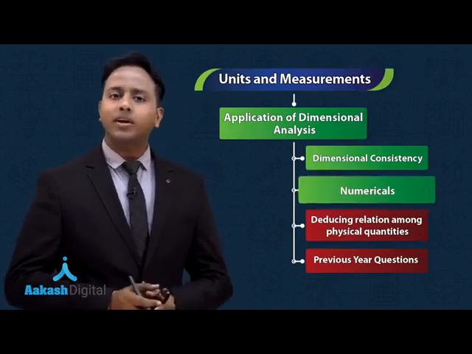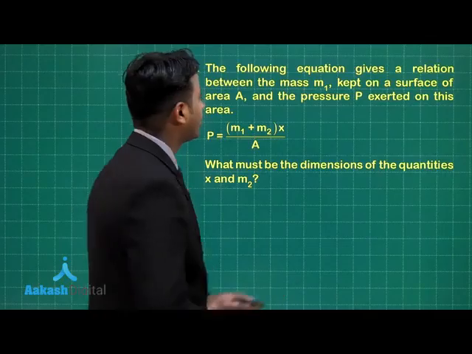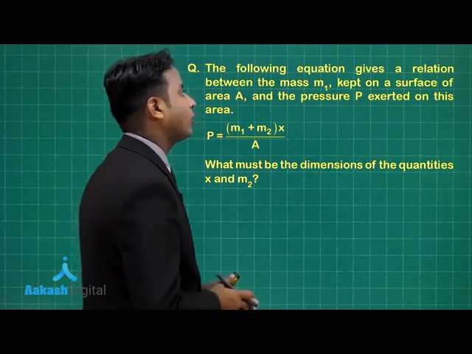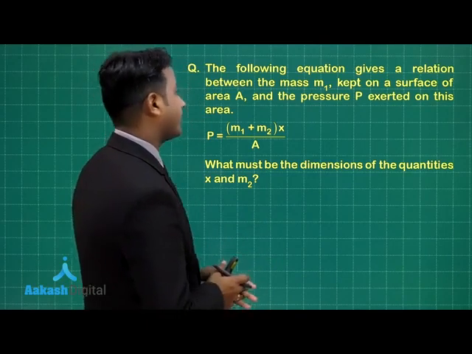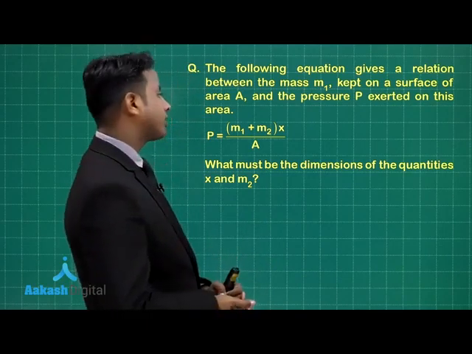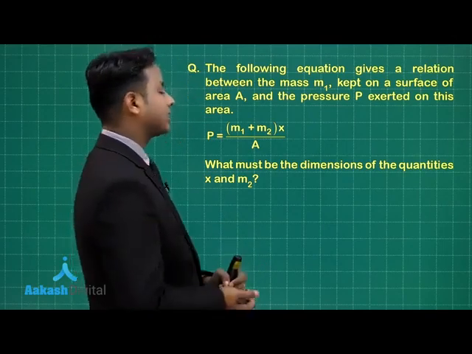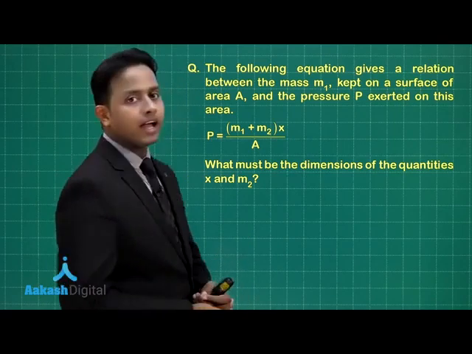Now let's see some questions based on the dimensional consistency of physical relations. Question number 1 says: the following equation gives a relation between the mass m1 kept on a surface of area A and the pressure P exerted on this area. P is given as (m1 plus m2) times x divided by A. What must be the dimensions of the quantities x and m2?